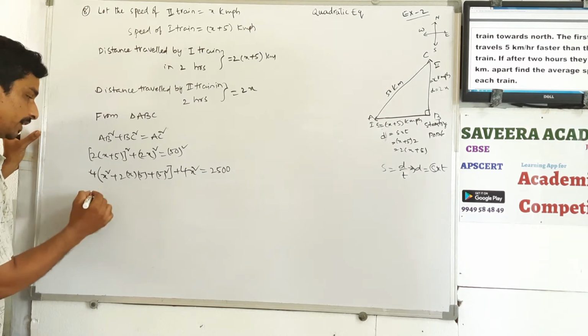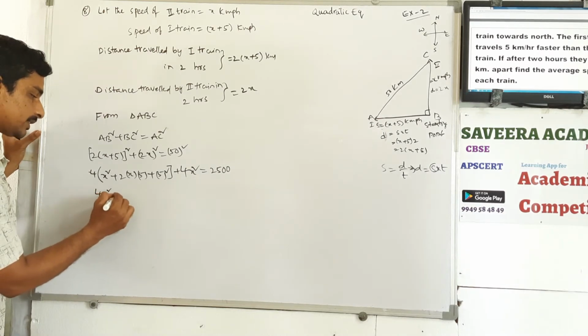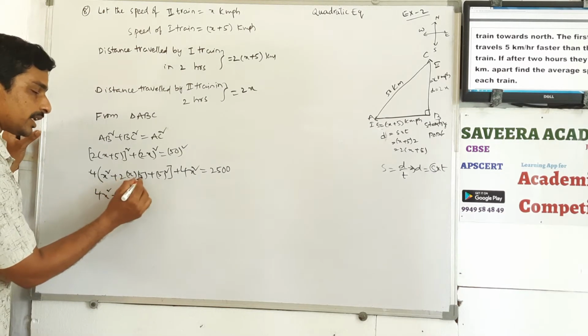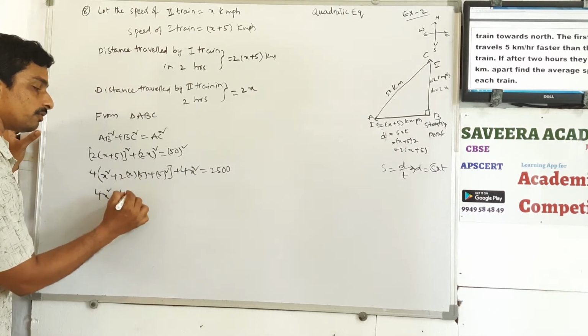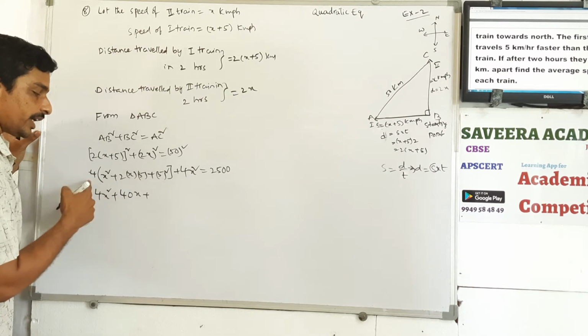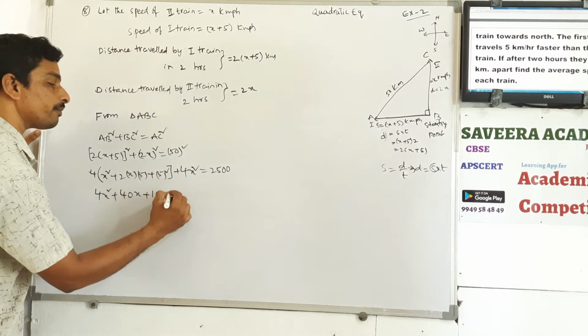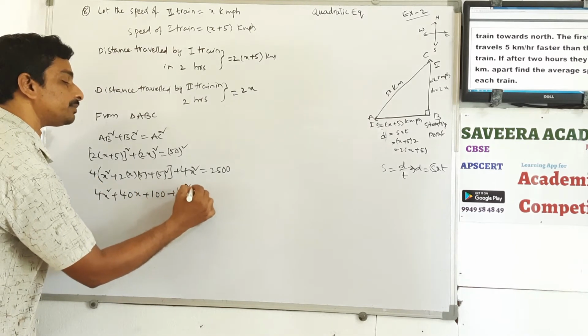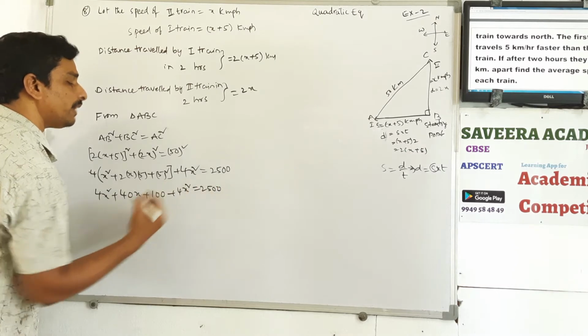Now multiply 4 into x square, 4x square, plus 2 5s are 10, 10 4s are 40x, 5 square means 5 5s are 25, 25 4s are 100, plus here 4x square is equal to 2500.